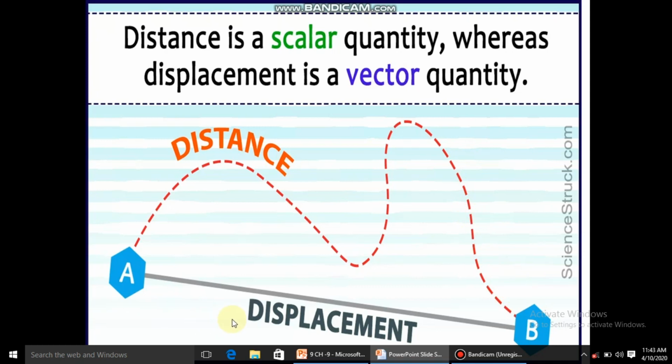But what is displacement? Displacement is the shortest or straight line distance between those two points, that is, the initial point and the final point. The straight line distance between these two is called displacement. And distance is the path the object chose to travel to reach that particular point B. Right? So distance is a scalar quantity whereas displacement is a vector quantity.